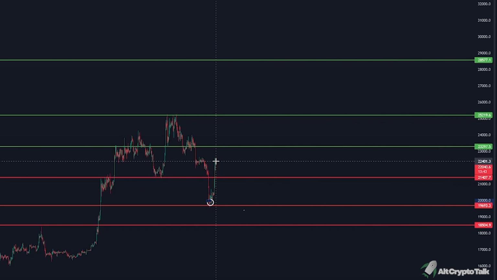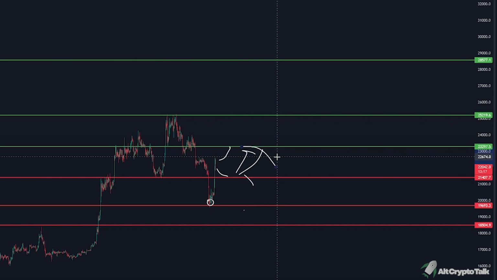So my thought is either we bounce up and we go towards this resistance. And from that moment on, it's watching whether we go up or we go down. Or if we do fail, then it's good to watch the 21.4, 21.5K mark to see whether we're getting a bounce or actually falling down. So my targets to watch are either the 21.4K to open a long because it's going to be bouncing, or to go at 23.2K to open a short because it's hitting a resistance. Those are my current targets that I'm watching and whether I'm opening a long or a short.